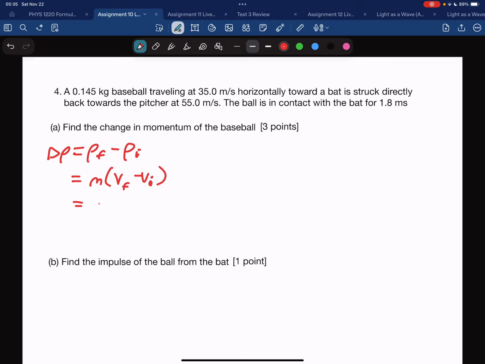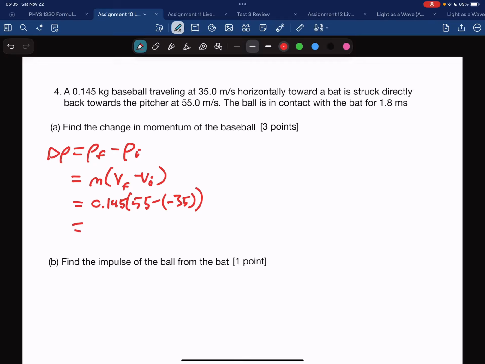And that gives me 0.145, 55 minus 35. Remember, these are going in different directions. So first we're told that it's 35 meters per second horizontally toward the bat, and then we're told it's 55 meters towards the pitcher. So these are opposite directions here.